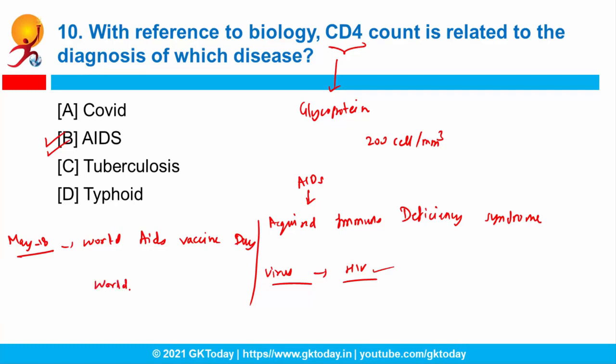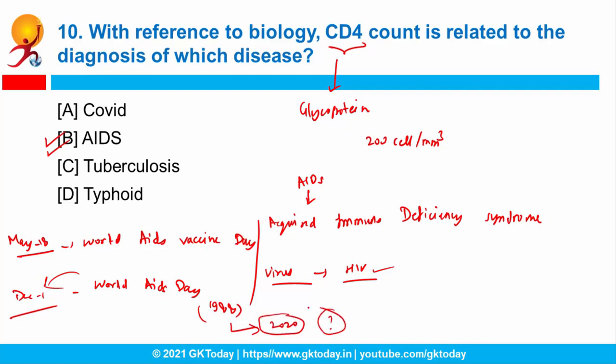And second is World AIDS Day, which is celebrated on 1st of December every year. So don't get confused. This day was first observed in 1988. And can you tell me, in 2020, what was the theme of this day? Do tell me in the comments, okay?